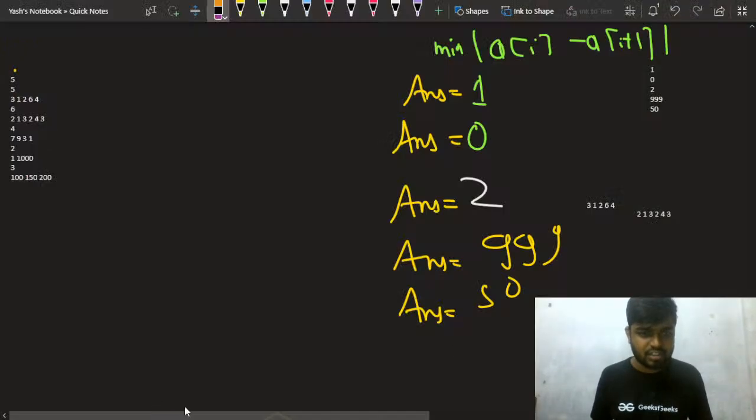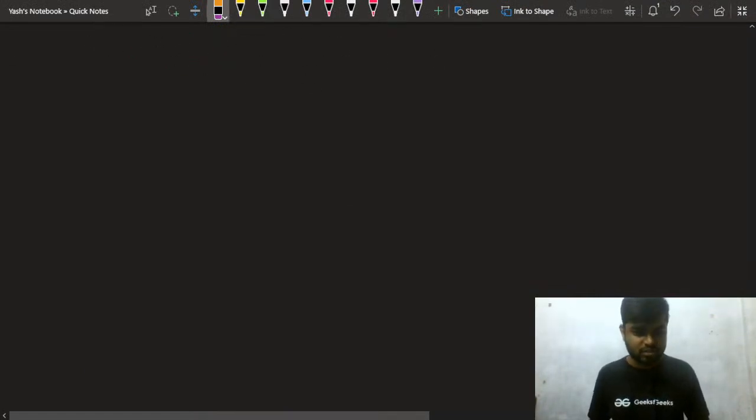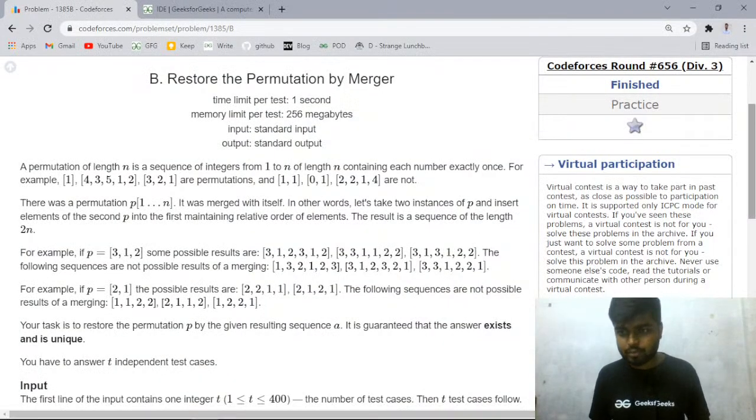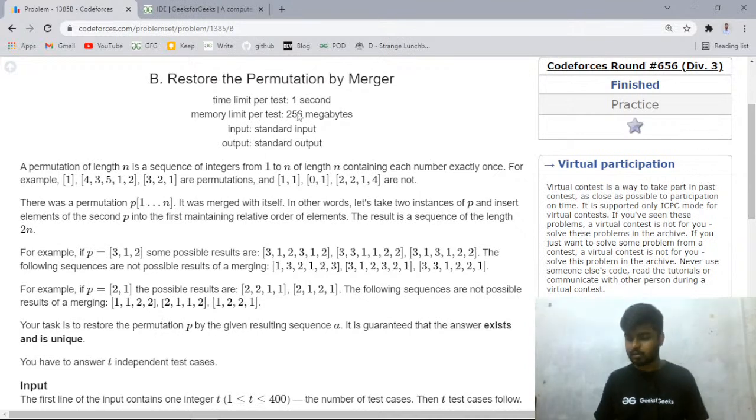Okay, the question is restore permutation. Let's move to the last question for today. Restore permutation by merger, right? Shall I move to this question? Perfect. Let's move to this question.